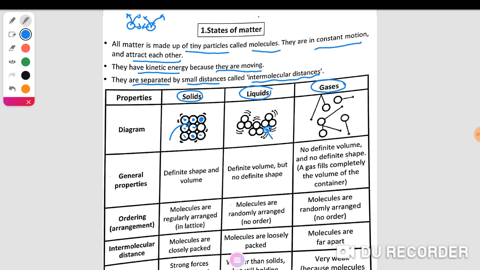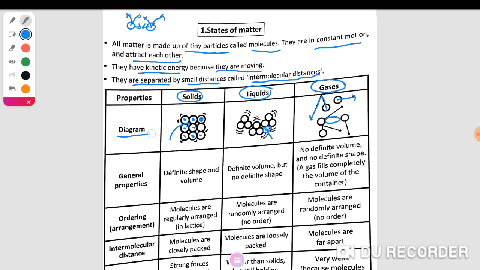While in gas state, molecules move in different directions, and there are wide spaces between molecules. They move in random motion.